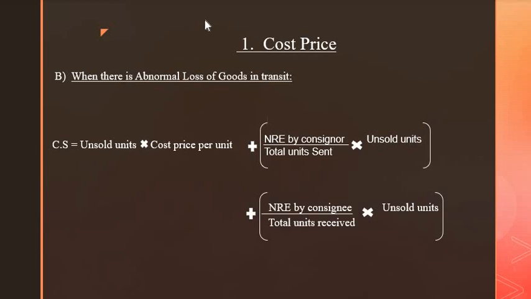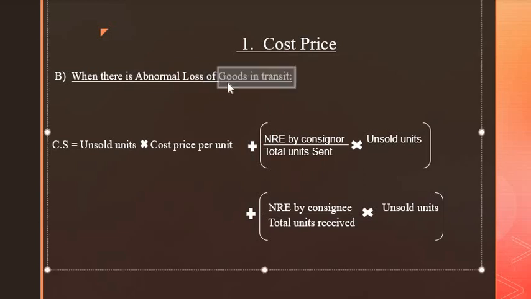So if there is abnormal loss of goods in transit, suppose the truck is moving on the road, the truck is in transit, transporting the goods, and suddenly the truck catches fire, or the truck meets with an accident, then that is called abnormal loss. Now how is the consignment stock valued in case of abnormal loss of goods in transit?